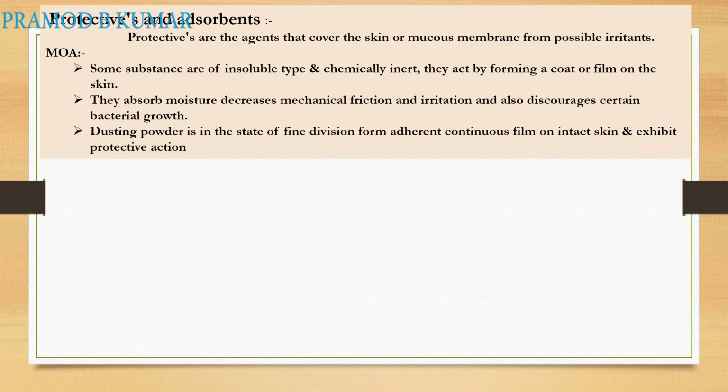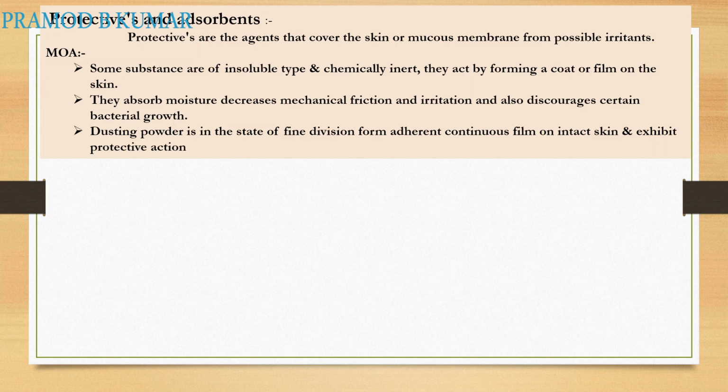Some substances are of the insoluble type, like zinc oxide. They just form a layer. If you have seen zinc oxide paste applied on the skin, it is insoluble and chemically inert. They act by forming a coat or film on the skin surface. They absorb moisture, decrease mechanical friction or irritation, and also discourage bacterial growth. So they form a barrier and inhibit the friction on the body, acting as a protective layer.